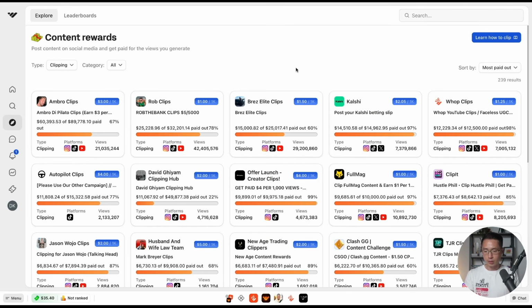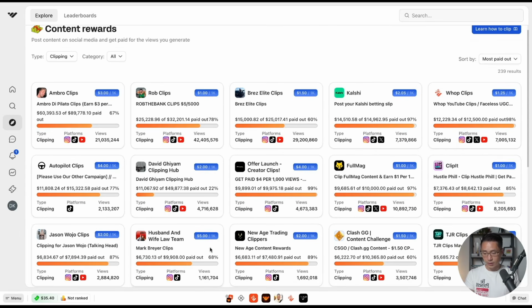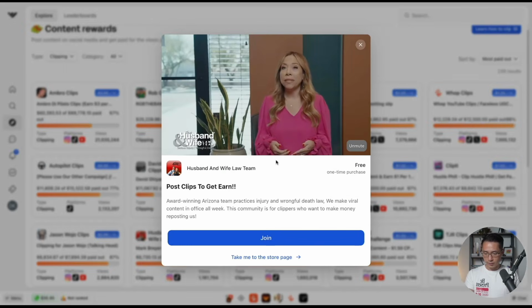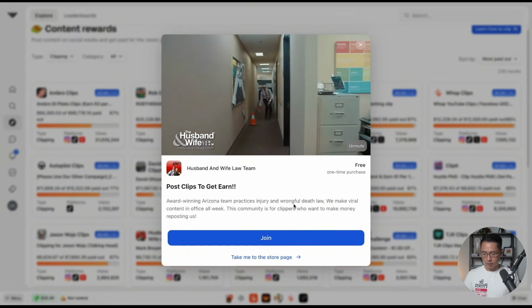And also what you want to look at is how much you can get paid per 1,000 views. So if you hover over here, that is the amount that you can get paid per 1,000 views. And they can vary by a lot. As you can see here, this one pays $1 per 1,000 views, $2, $4 for this one, and we have $5 per 1,000 views for this one. So let's look at Husband and Wife Law Team. I definitely have seen them on social media before, so we can click on join.